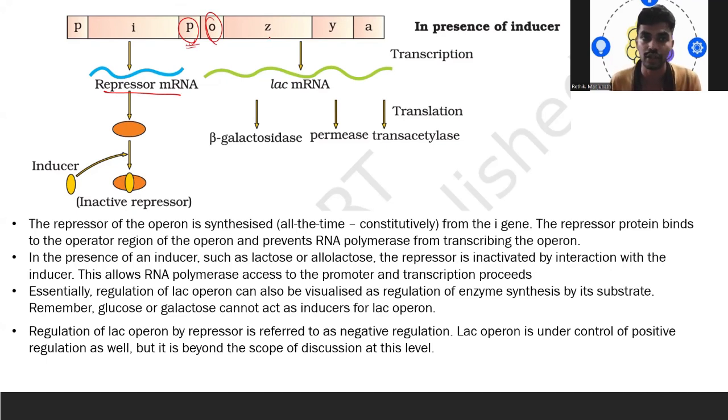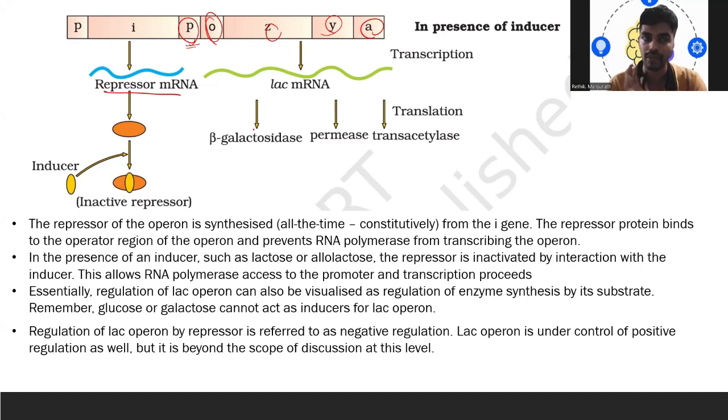As a result, as I told you, there are three genes: Z, Y, and A. Now the mRNA is nothing but messenger RNA. The Z gene is going to synthesize beta galactosidase. The Y gene is going to synthesize permease. What is the major function of permease? It gives the permeability to the cell. And last, the A gene, through the translation process, is going to synthesize transacetylase.